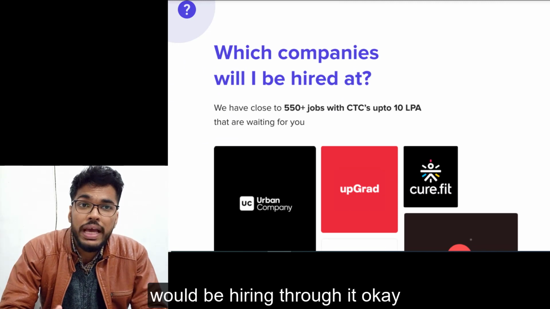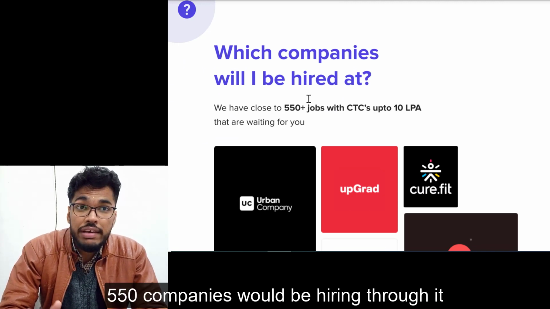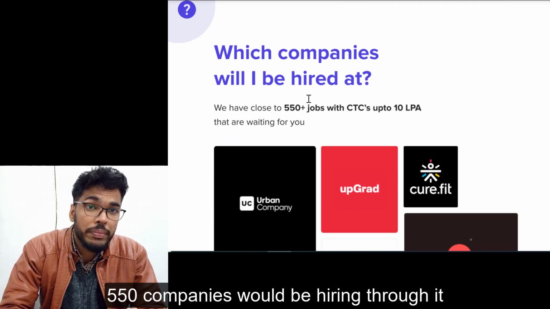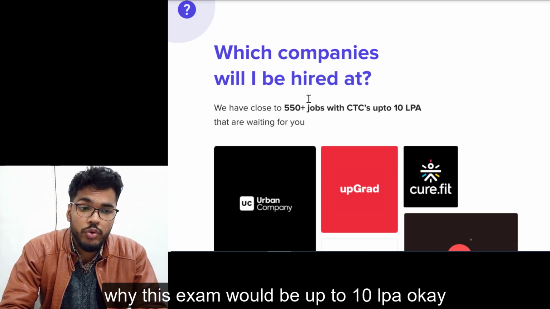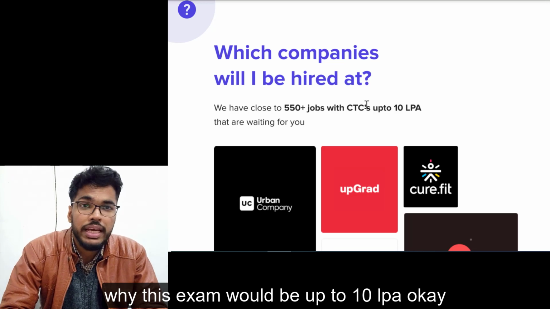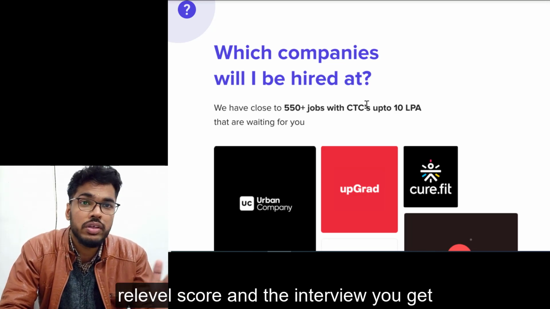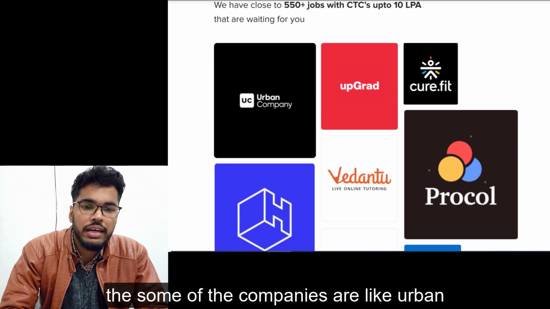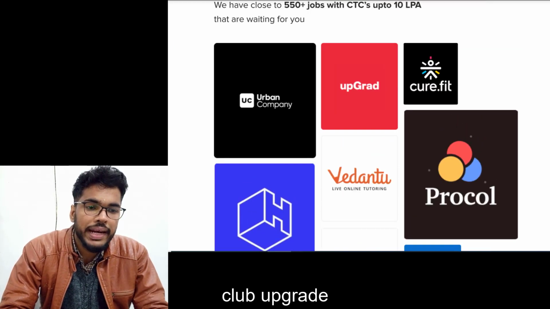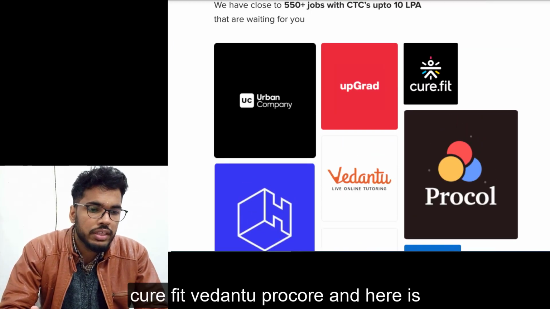Which companies would be hiring through it? Okay. 550 companies would be hiring through it and the CTC provided via this exam would be up to 10 LPA. Okay. And it would again depend on your relevel score and the interview you get. So some of the companies are like Urban Clap, Upgrad, CureFit, Vedantu, Procol.